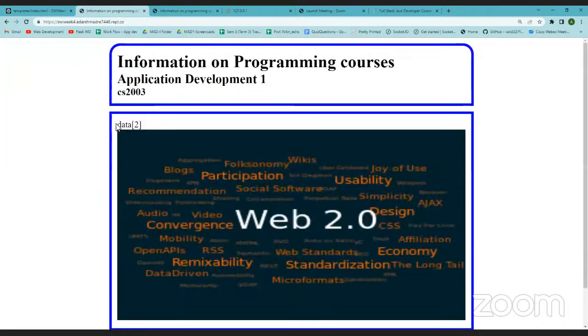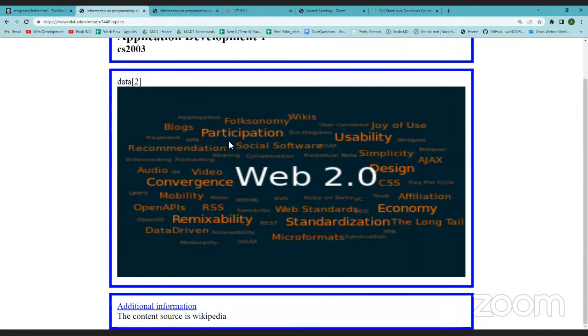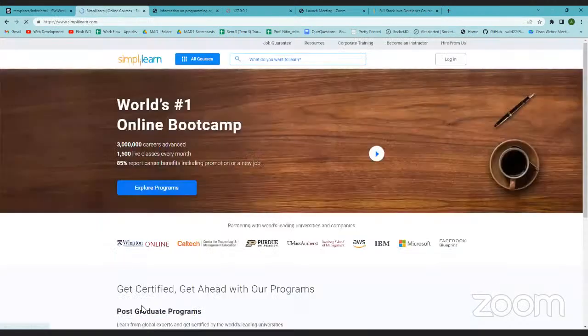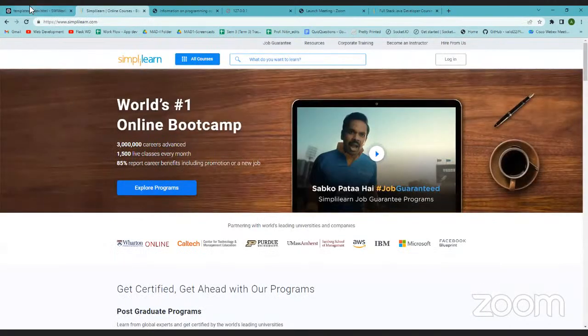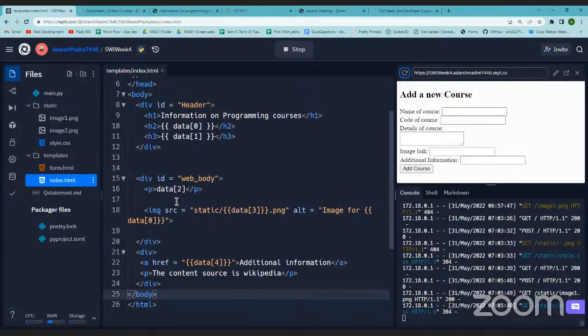Yeah, correct. So we do not have data2, okay, we'll see what that is. So we got application development one, we got the code, the image, and additional information. Yeah, so it links to Simply Learn. Okay, so this is working. What is data2? Okay, fine.